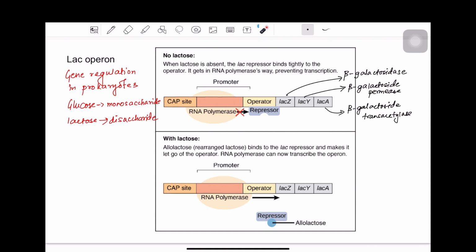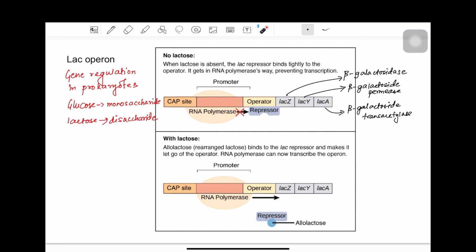So therefore, the lactose operon has to be functional only when lactose is present, or only when bacteria can access lactose. So therefore, it is essential that this lactose operon has a switch on, switch off system. So when is it switched on? It is switched on, the lactose operon is switched on when lactose is present and glucose is absent.